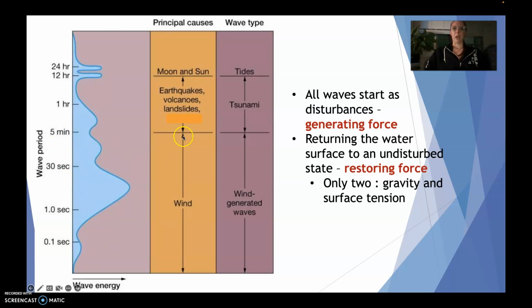So, how we describe waves: we say that all waves start as some sort of disturbance or generating force. Then we have a returning of that water to the surface, to what we call an undisturbed state. We say that that is a restoring force. And there are only two restoring forces in nature, and that is gravity and surface tension.